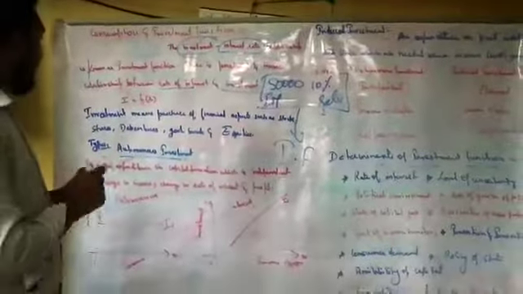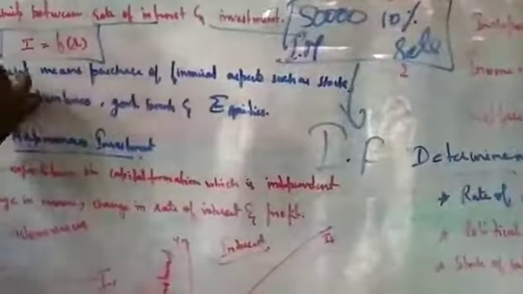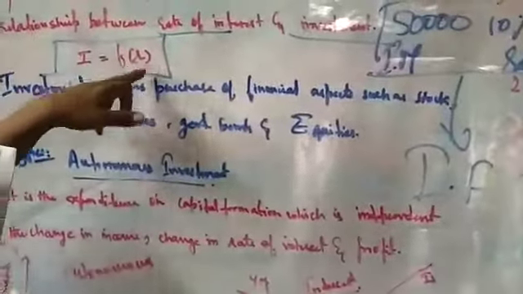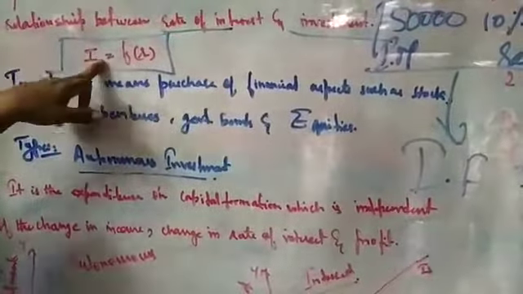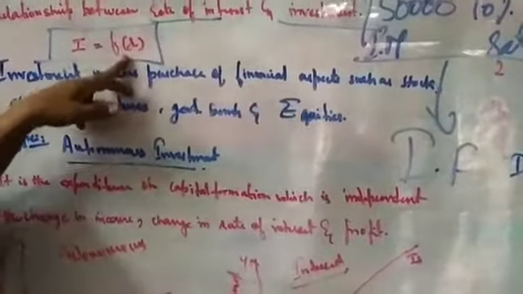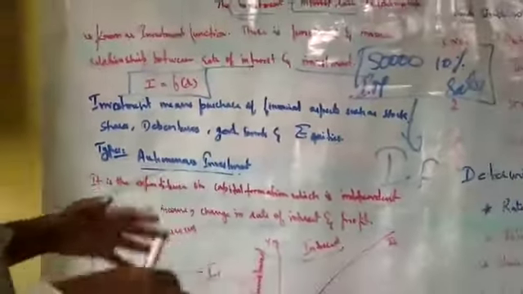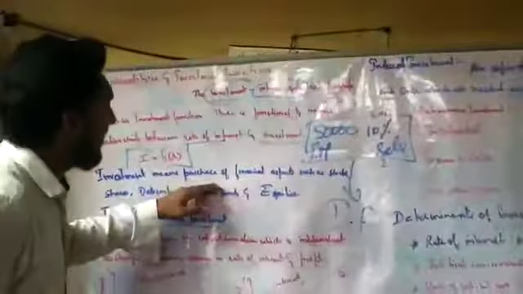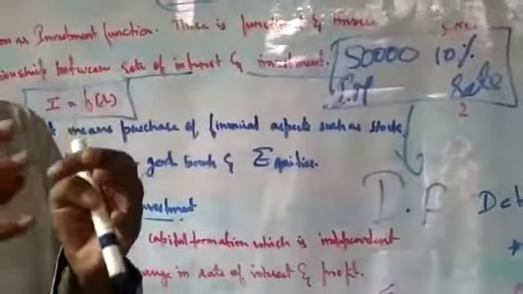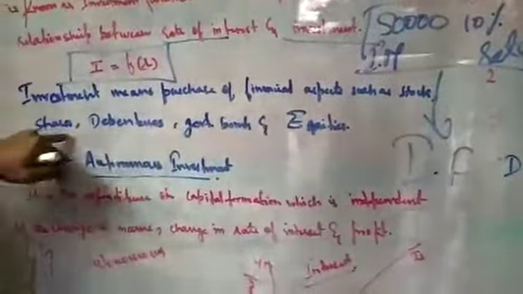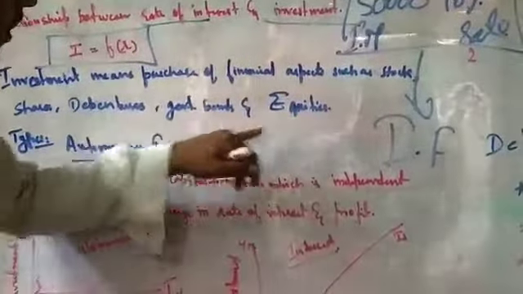Easy? Then you can understand with the help of a formula. Investment is equal to F in bracket R, which means I is investment, F is a function, R is the rate of interest. Easy? So let's understand what is investment first. Investment means purchase of financial aspects such as stock, shares, debentures, government bonds and equity.